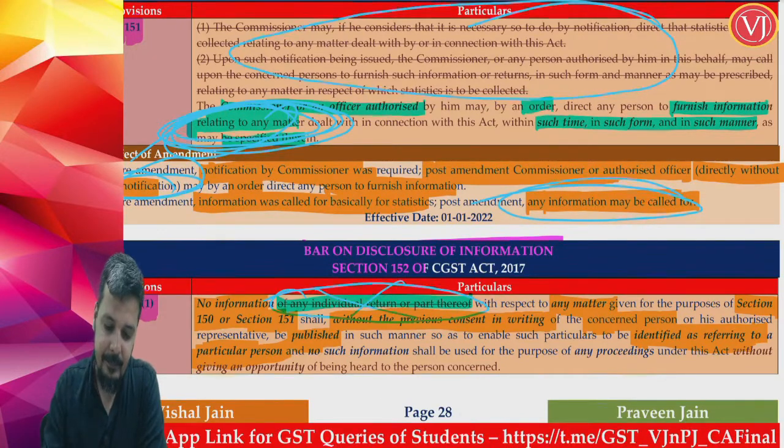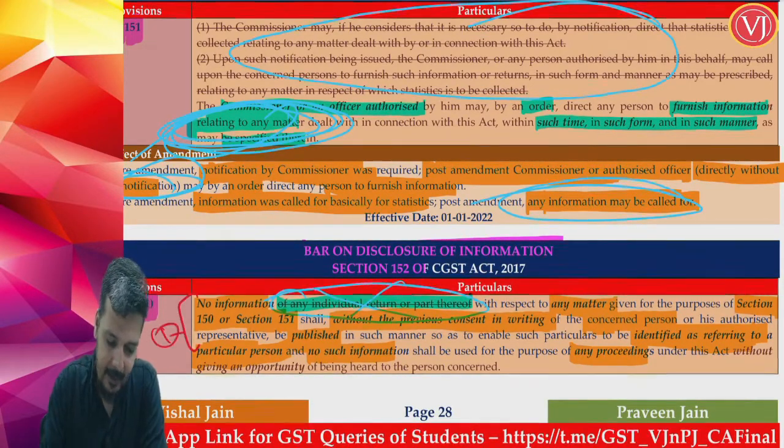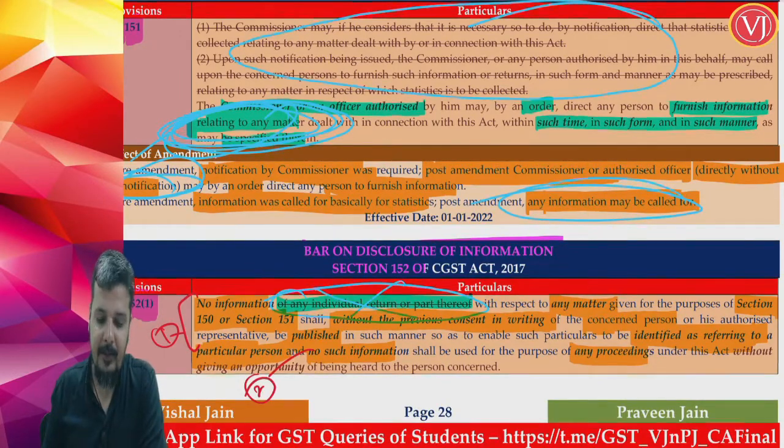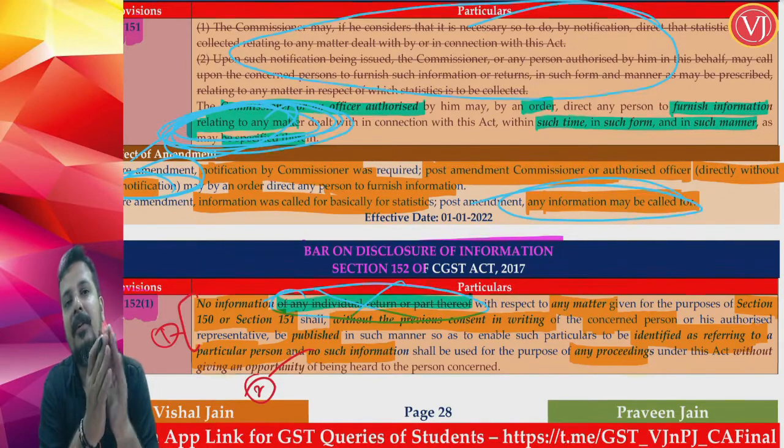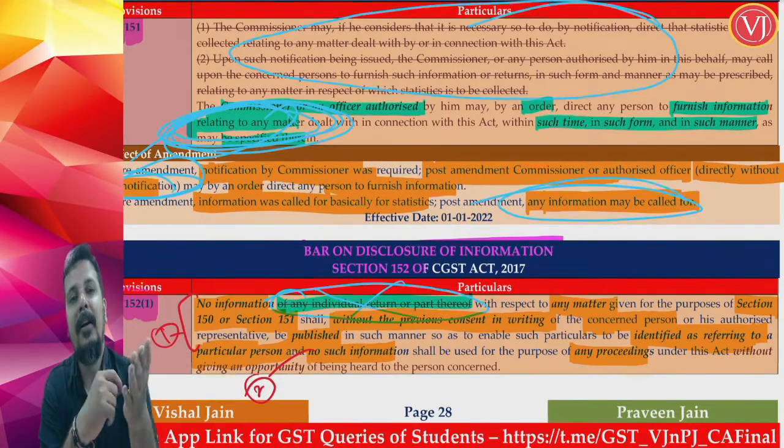And the next part, no such information shall be used for any proceedings. So this was the first part, and the second part was telling that no such information shall be used for any proceedings. First, they shall not publish my information with my name without my written consent.